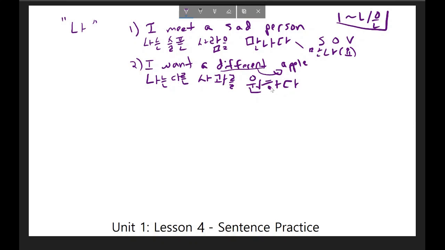Remember, this is not a conjugated verb. If you wanted to conjugate it, you could conjugate it to, for example, 원해, or you could also say 원해요. There's other conjugations as well that you will learn in Lesson 6, and also in Lesson 5, you will learn how to translate this into the past or the future tense.